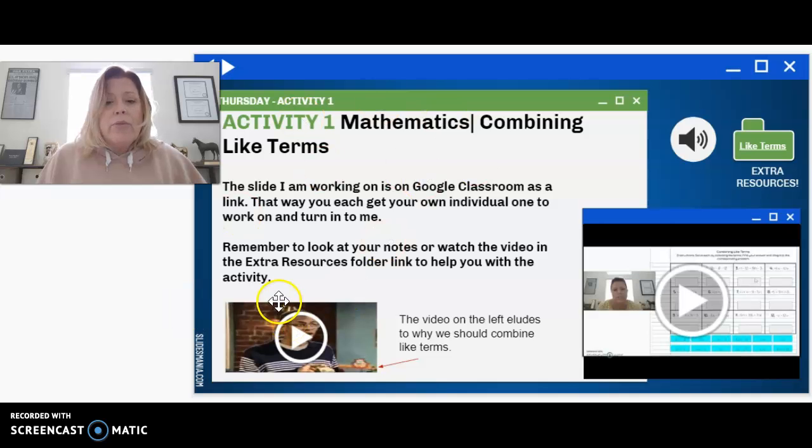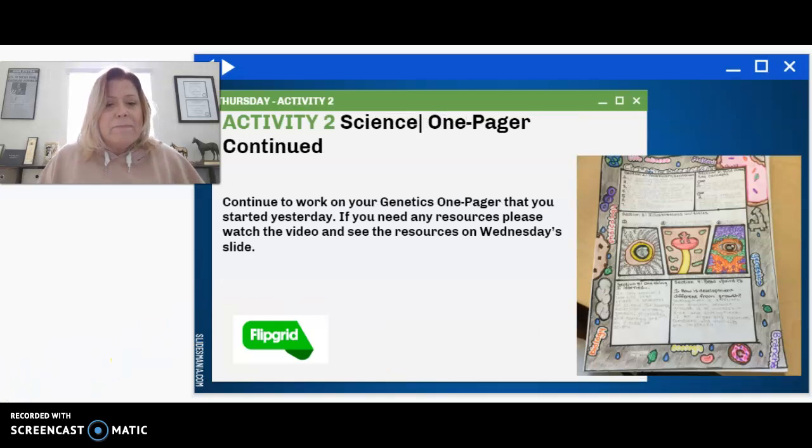On Thursday for math, we're going to be combining like terms. I'm going to be attaching a slide that is interactive for you to use. And this video shows you how to do the actual assignment. This is a video reminding you how to join like terms. And this video is just a fun little video to understand why we need to have like terms. It's kind of funny. I laughed a little bit.